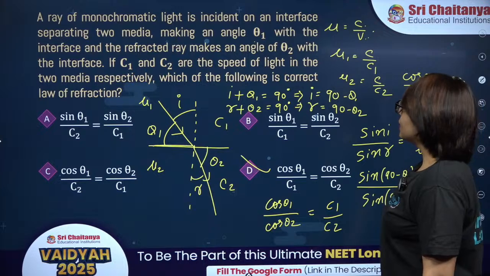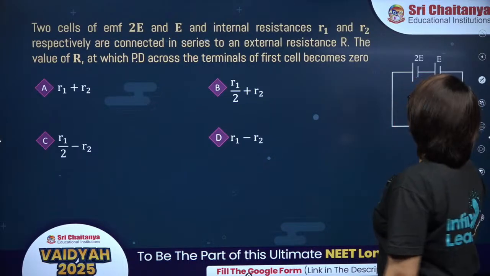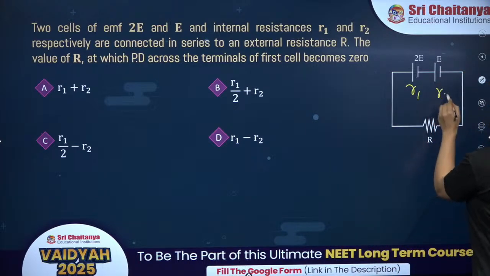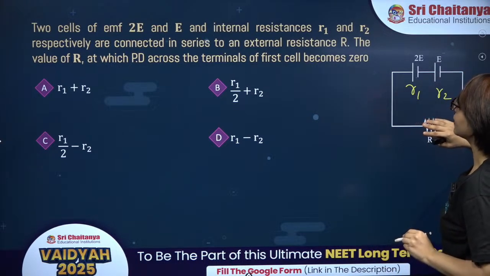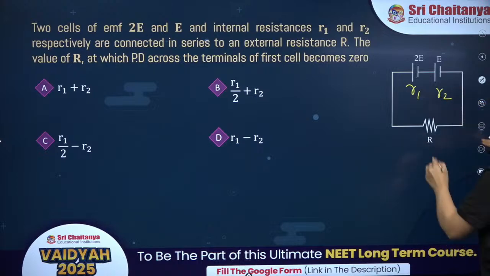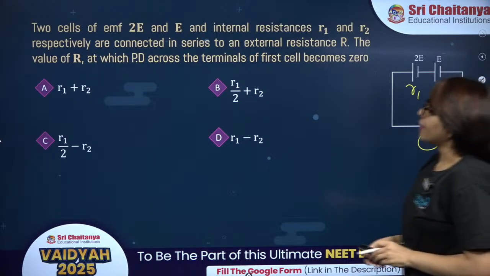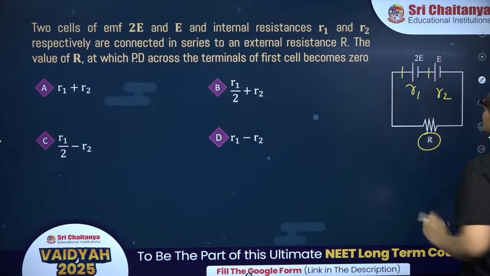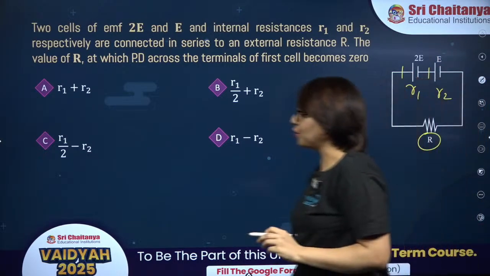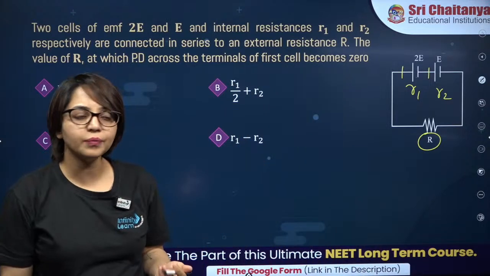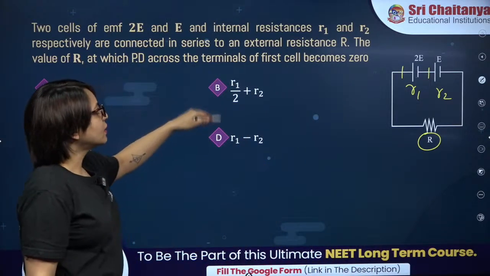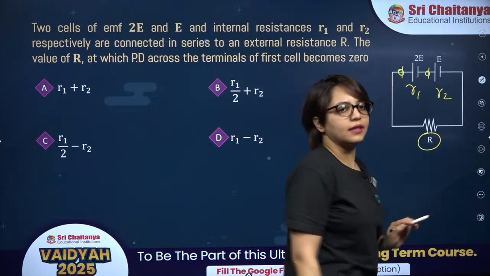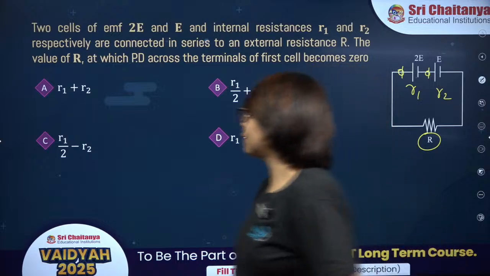Now next is this one. Two cells of EMF 2E and E and internal resistances R1 and R2 respectively are connected in series to an external resistance capital R. The value of R at which the potential difference across the terminals of the first cell becomes 0 is? What should be the value of this external resistance R so that the potential difference across the terminals of the first cell is 0? Try this one. This is from current electricity.